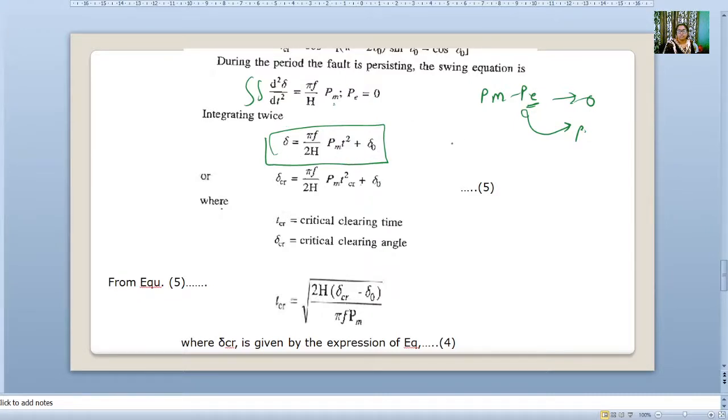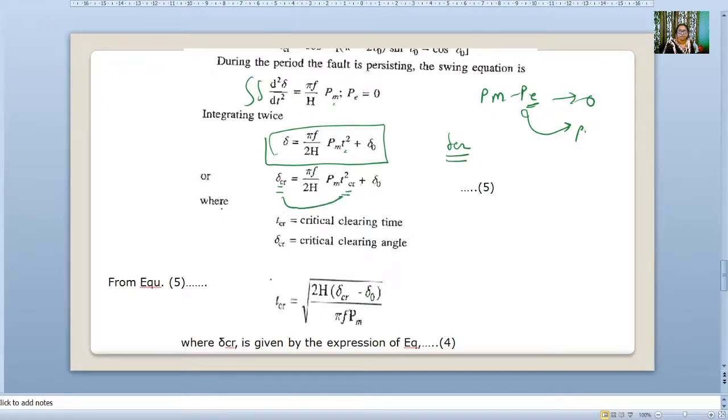Now if I need to find out the critical clearing angle, then I will substitute this with del CR and this t will be TCR.